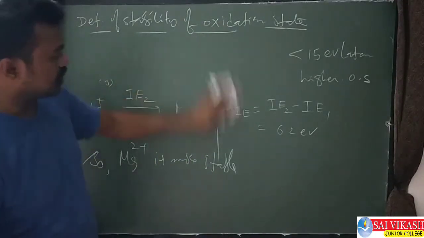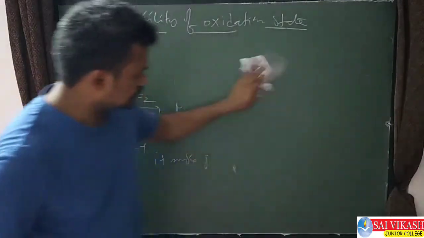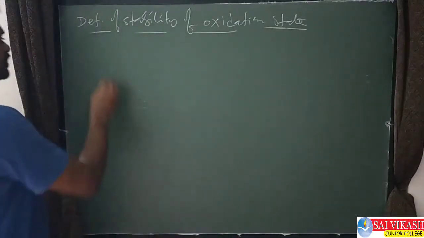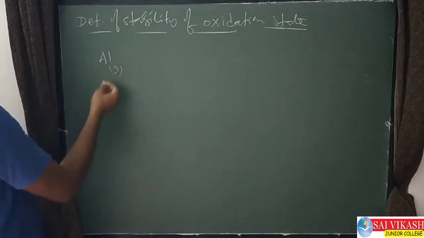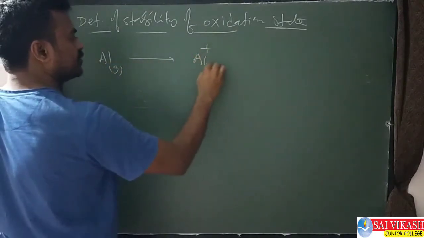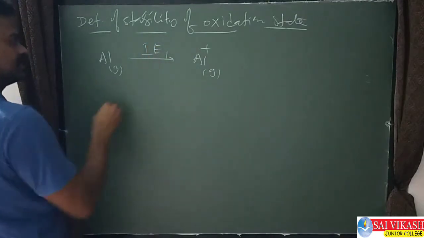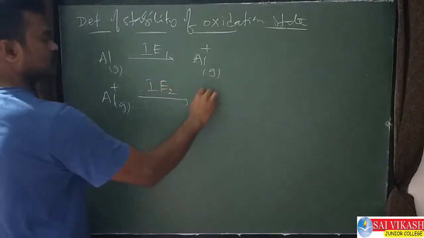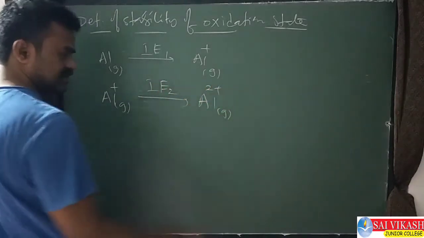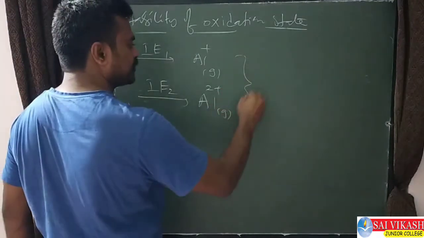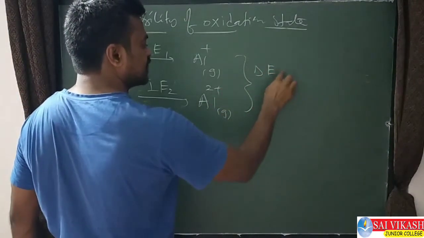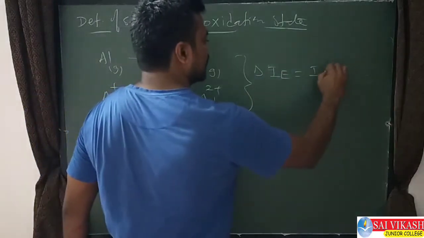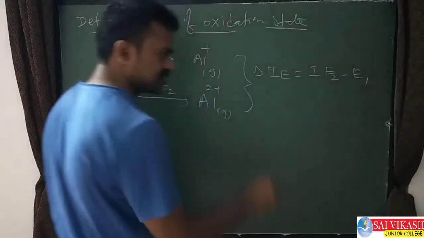I will give one more example now by taking aluminium. You just see this one. Aluminium, I am converting this into gas state. So aluminium first forms Al+. This is IE1. Now from this Al+ one more electron is removed. This is IE2. We get Al2+. Now this difference we need to take. Therefore the difference in IE is equal to IE2 minus IE1. This value I will tell you.